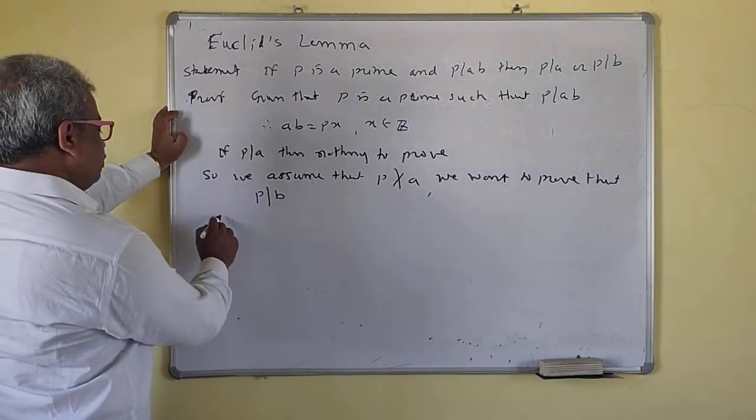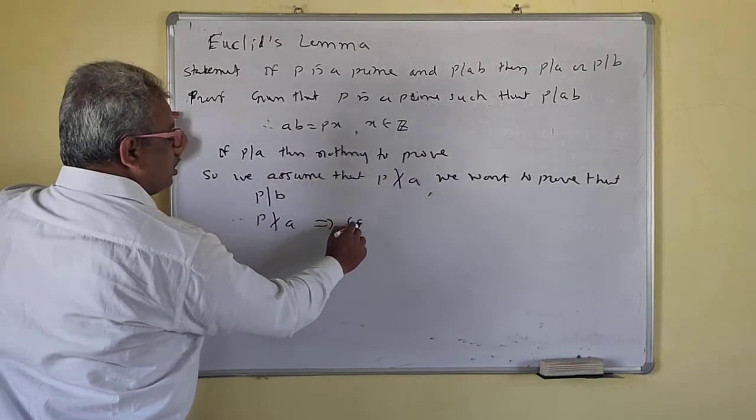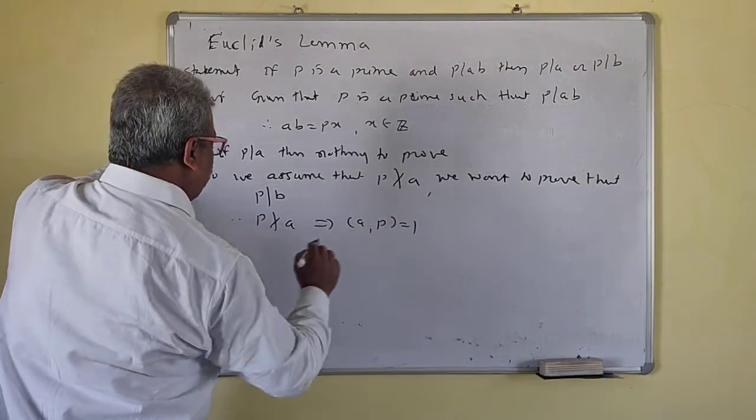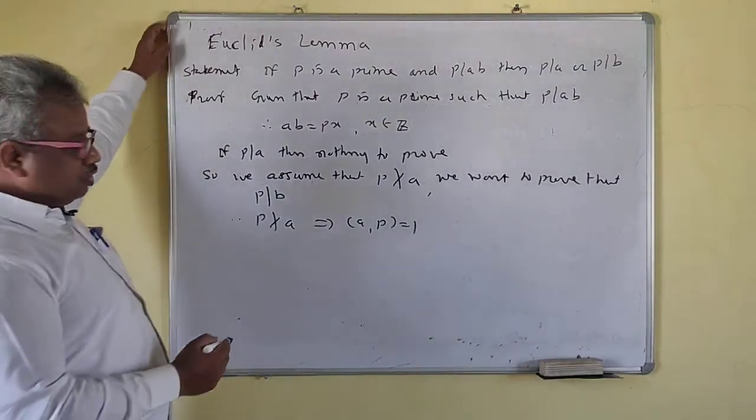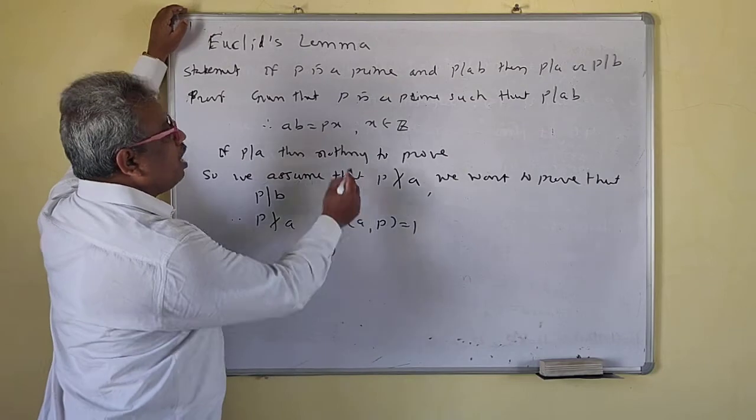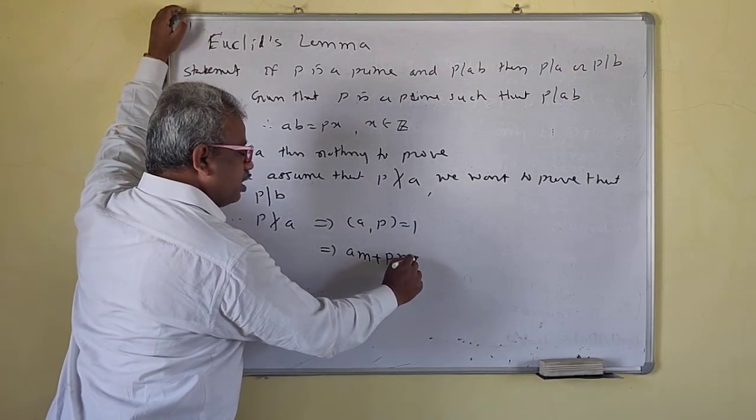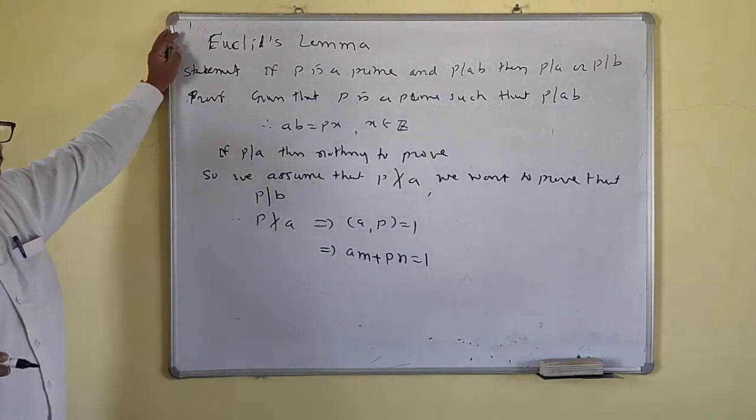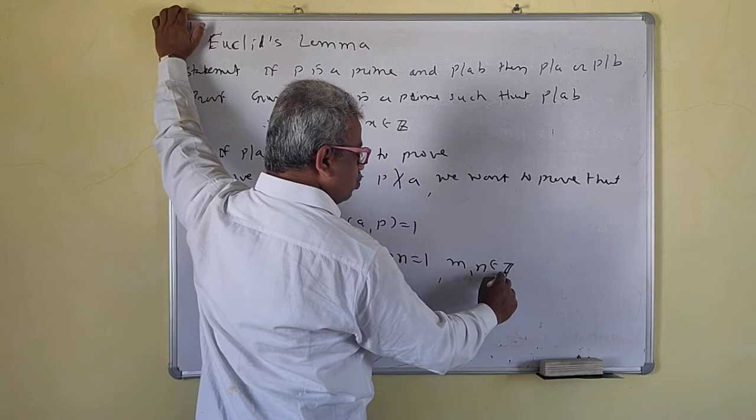Since P does not divide A, that means GCD of A and P is equal to 1. Okay, so GCD of A and P is 1. We have applied this here, so I can write AM plus PN is equal to 1, where M and N belong to Z.